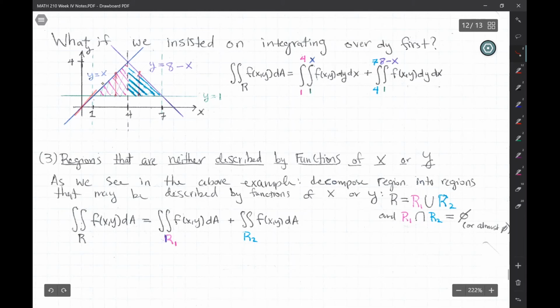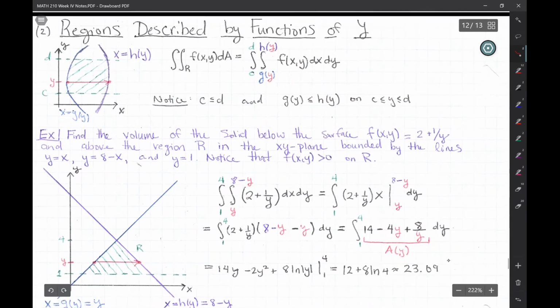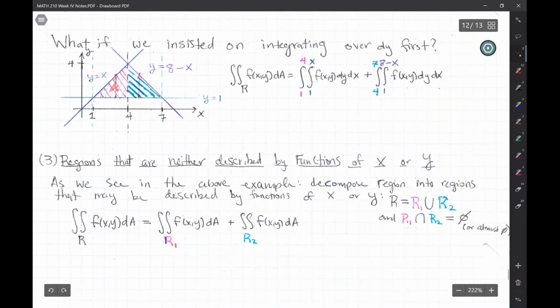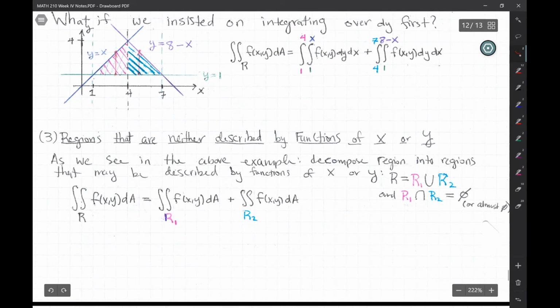Of course, you could also play around with the idea of the absolute value, but the simplest way to do that is really to just do it as a function described by functions of y. Nevertheless, decomposing also works, and that's how you will deal with more general regions.